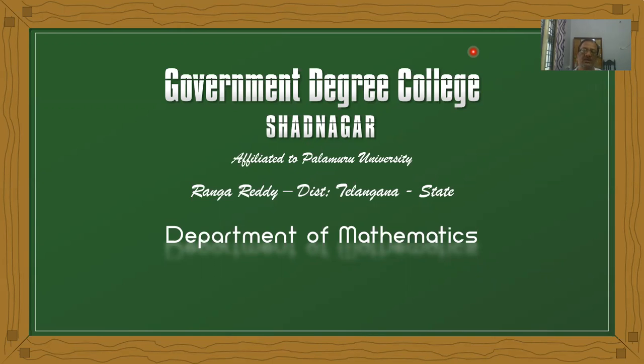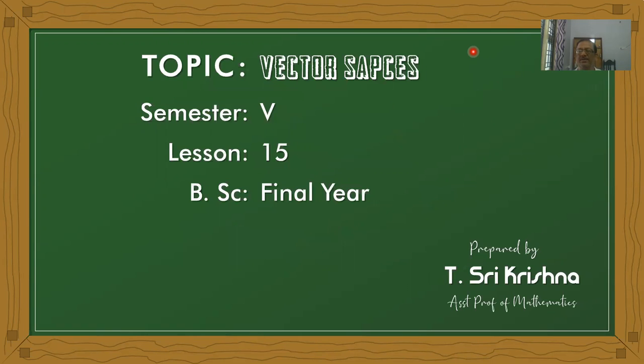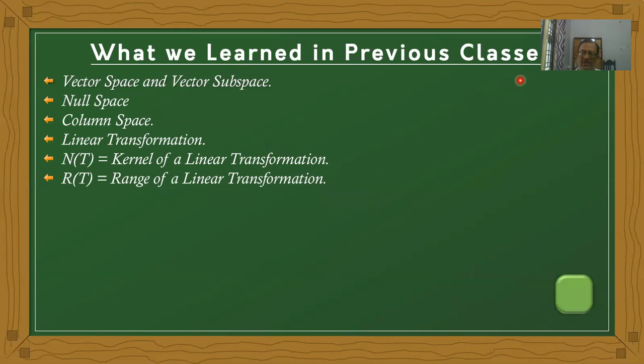Today's topic is vector space, which is in the final year, first unit. It is a fifth semester topic, and it is the 15th lesson of vector space. These video classes are prepared by myself. My name is T. Sri Krishna, Assistant Professor of Mathematics of this college. Now, we'll start the class.